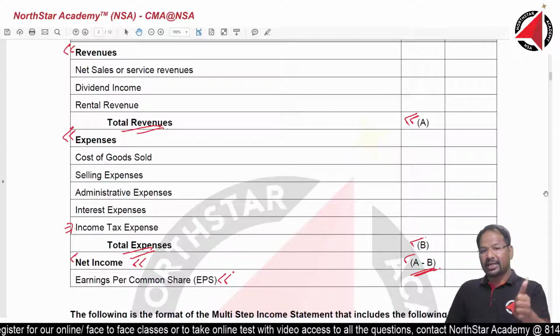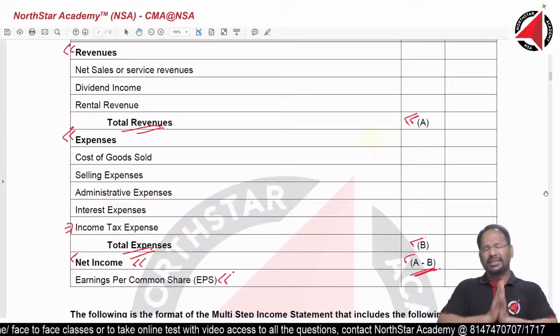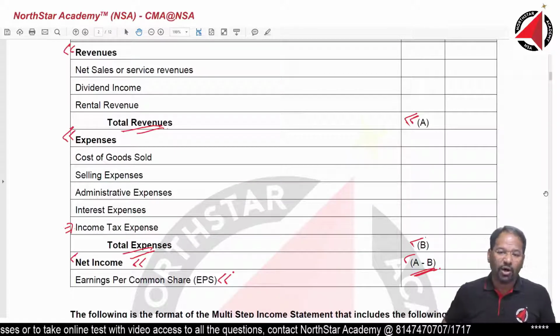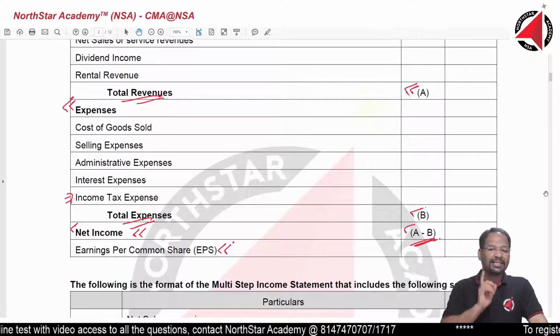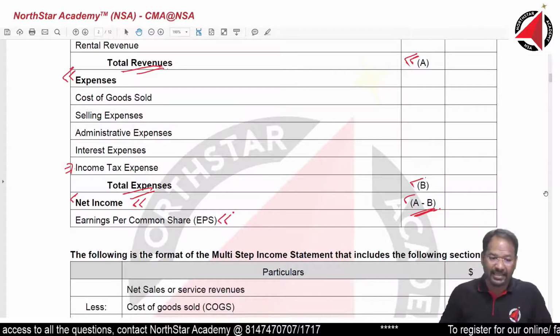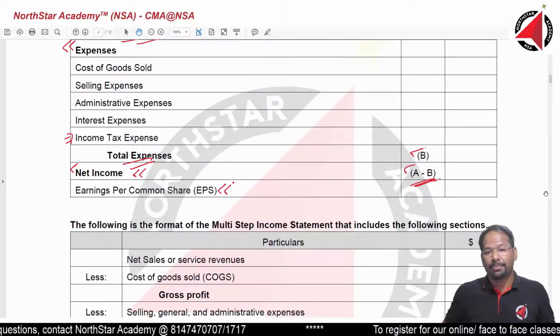All right. So under revenue, every kind of income that the company has earned. Under expenses, every kind of expenses that the company is liable to pay or has already paid. Remember, important thing, income tax expense will form part of expenses only, and then we show net income, and then we show earnings per common share.